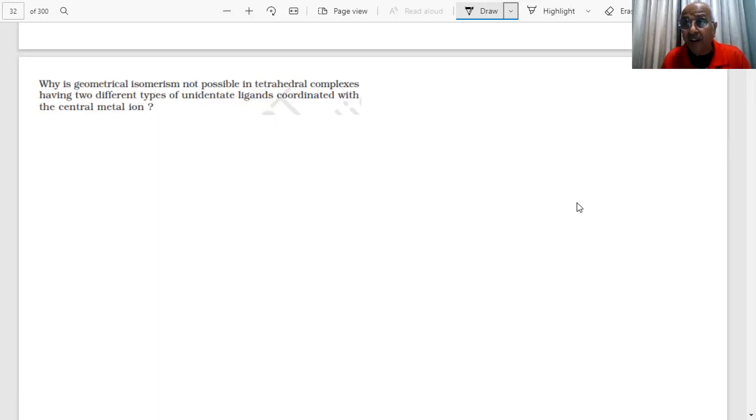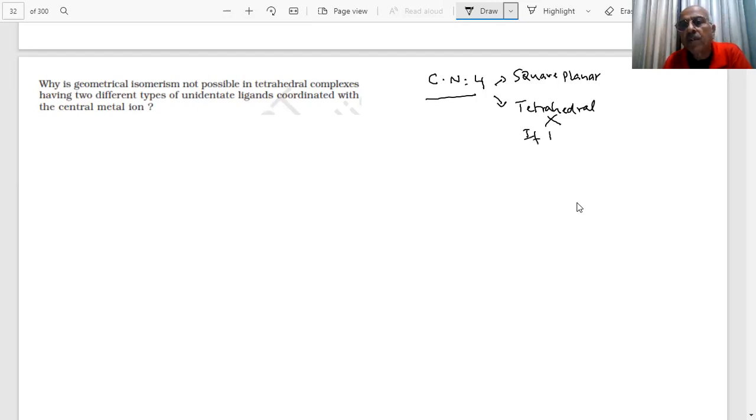We have already told you, student, there was a question in the paper that geometrical isomers are not possible in tetrahedral complexes. If the coordination number is 4, students, what does that mean? There can be 2 shapes. What are the 2 possible shapes, student? Square planar, and the second is called tetrahedral. Whenever there is coordination number 4, 2 shapes are possible. This does not show in tetrahedral complexes, student.